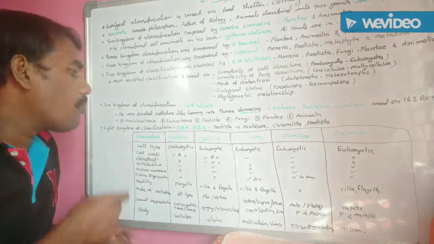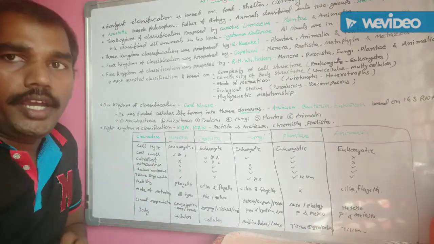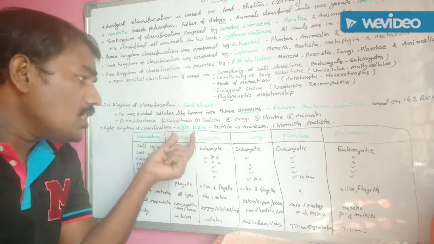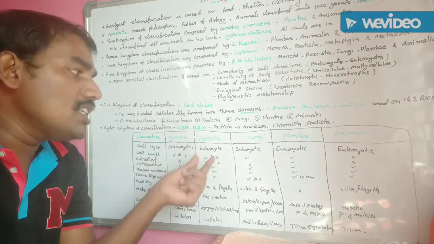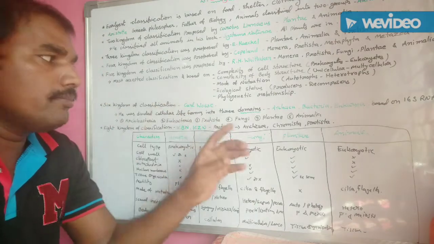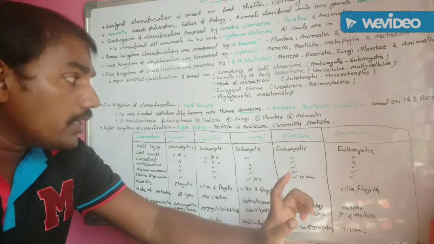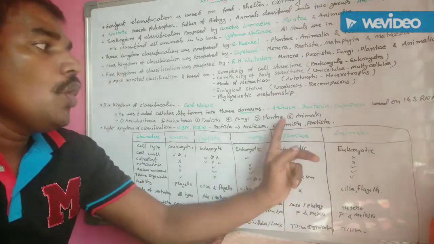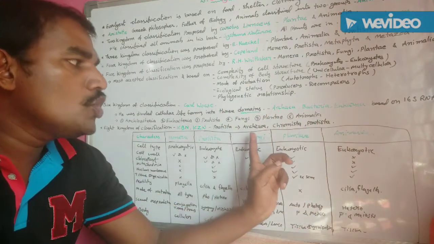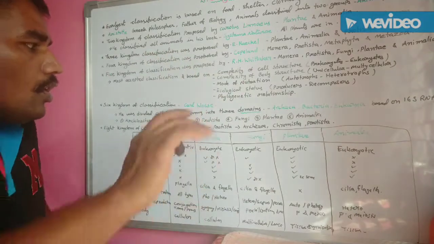Both committees introduced this eight kingdom classification. According to them, the Protista kingdom is categorized into three subdivisions. What are they? Archaezoa, Chromista, Protista.